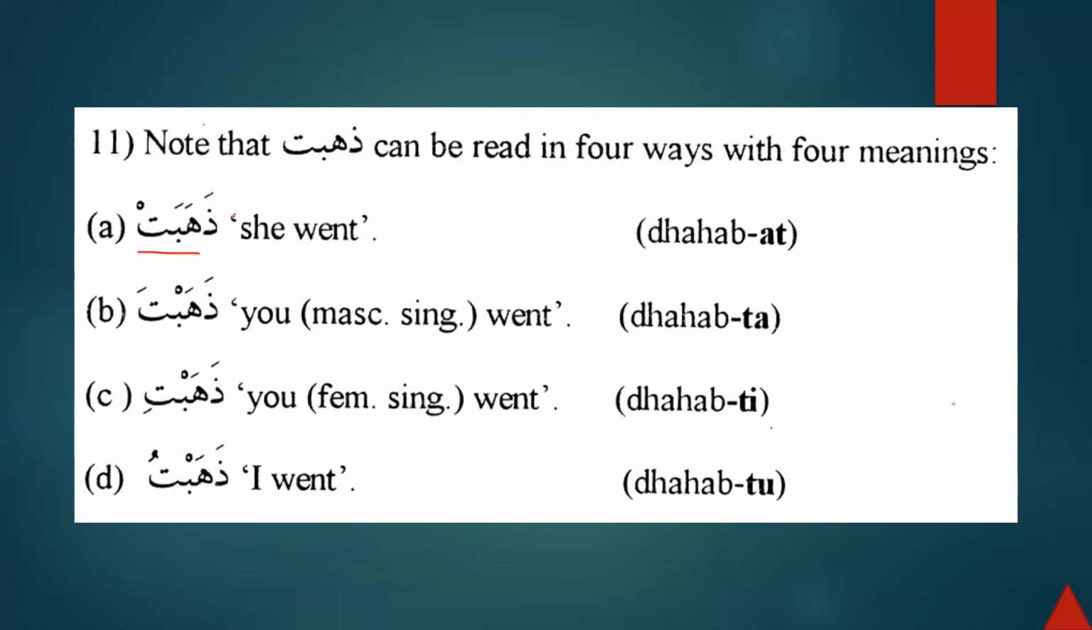For example, dhahabat, we learned today, that means she went. Dhahabta, that means you went. Dhahabti, that means you went for the singular feminine, and dhahabtu, I went. These are the four that we have learned already through the books. However, I have given you all the 14, and now inshallah it's entirely up to you to memorize all these 14 forms of the verb.